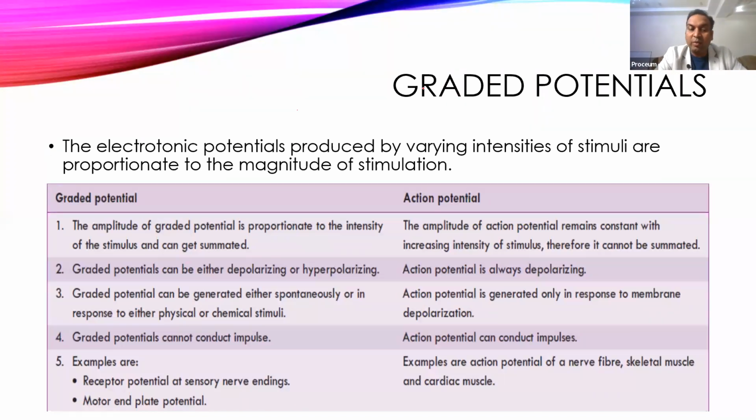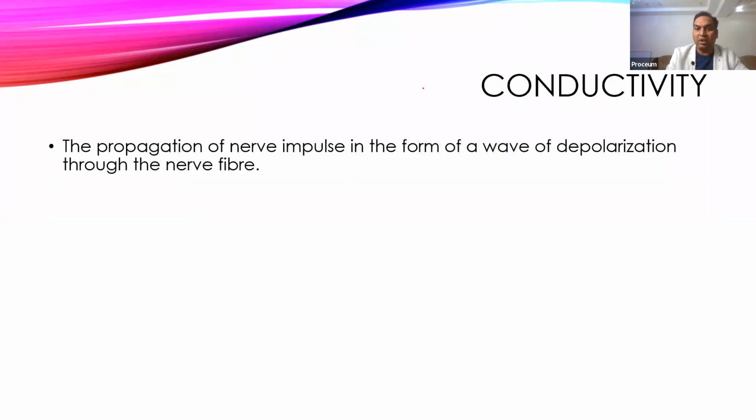Other examples of graded potential are motor end plate potential, postsynaptic potential, and receptor potential. These are all examples of graded potential. Now, examples of action potential: action potential occurs in nerve fibers, skeletal muscle, or cardiac muscles when they perform any action or when they are applied with a threshold stimulus. These are examples of action potential.